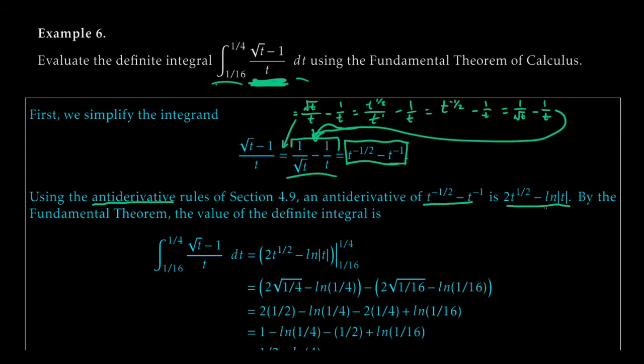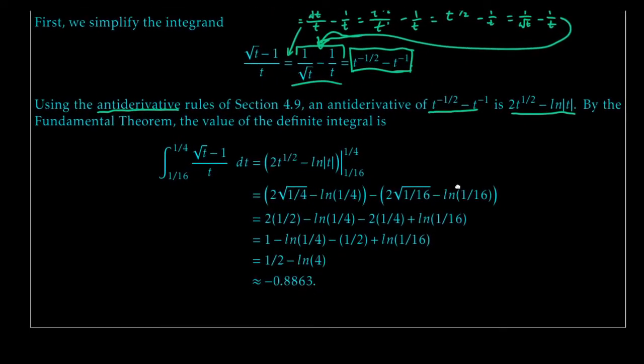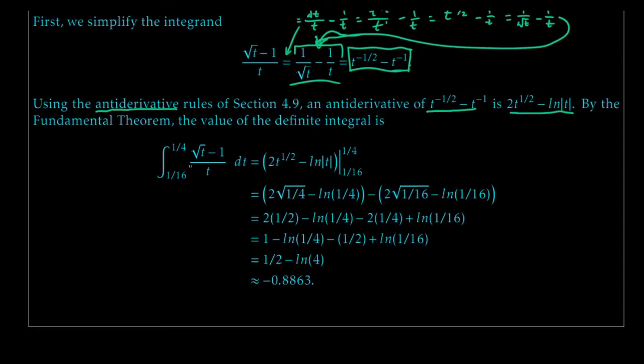So, using the fundamental theorem of calculus, we can evaluate this definite integral very straightforwardly. So the definite integral from 1/16 to 1/4 of square root of t minus 1 over t dt is that antiderivative we found, 2t to the 1/2 minus the natural log of t, or natural log of absolute value if we want to be totally specific. And we're going to evaluate this from 1/16 to 1/4. This just means we plug in the top number, and then we plug in the bottom number, we do a little bit of subtraction, and we're good to go.